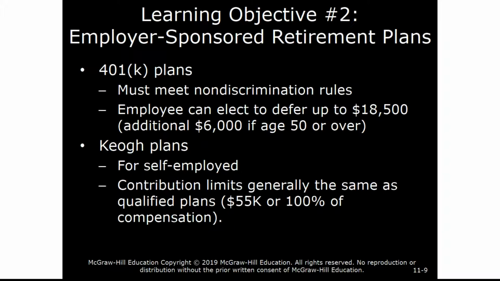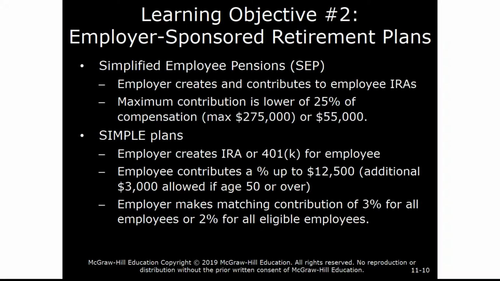KEOGH plans are for the self-employed, and the contribution limits are $55,000 or 100% of compensation, whichever is less. The last two are for small employers. Again, these are employer-sponsored retirement plans, simplified employee pensions, where the employer creates and contributes to the employee's IRA. Here the maximum contributions are 25% of up to $275,000 or $55,000, whichever is lower.